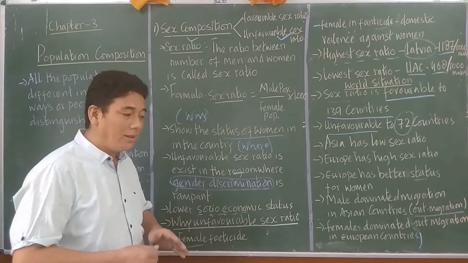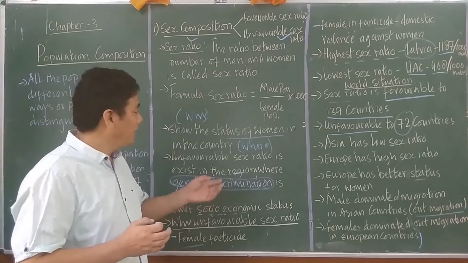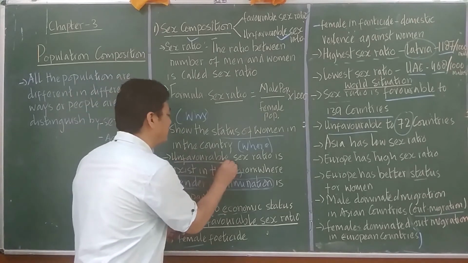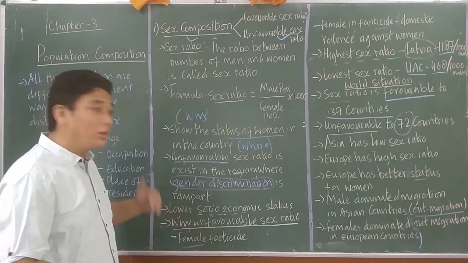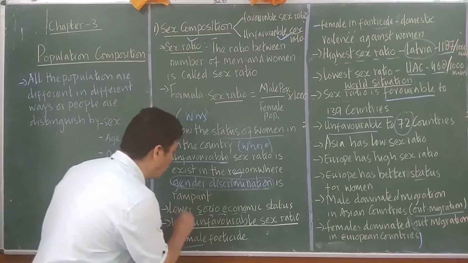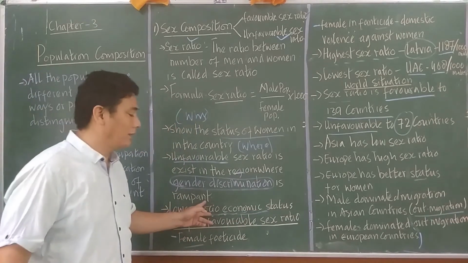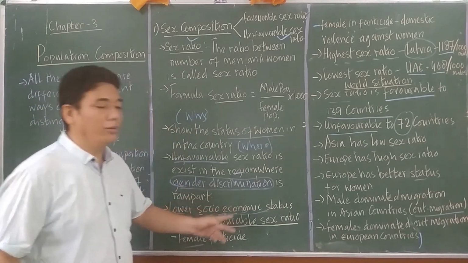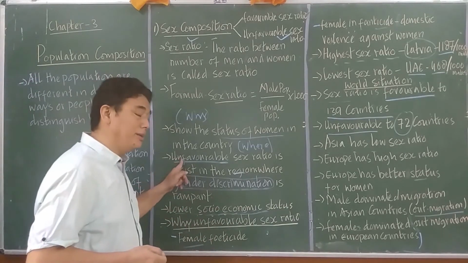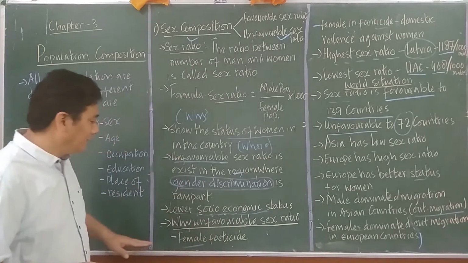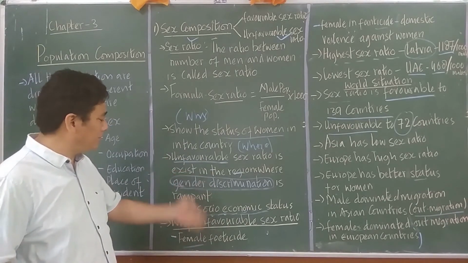Gender level, and unfavorable sex ratio here is always lower social economic status, right, and the sex ratio, the social discrimination.